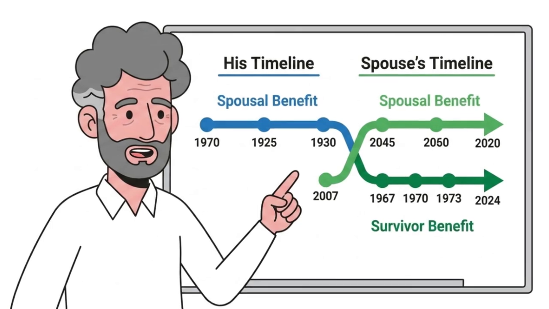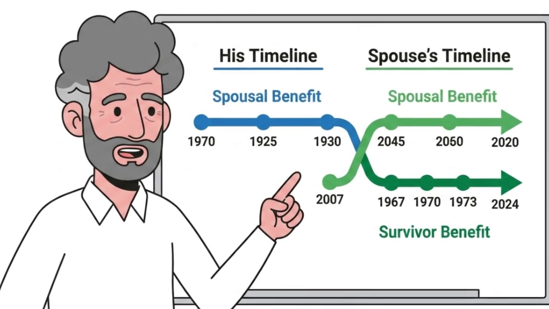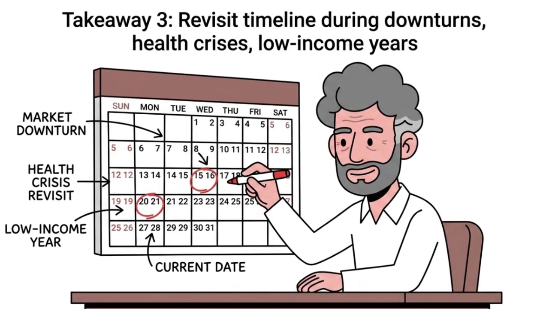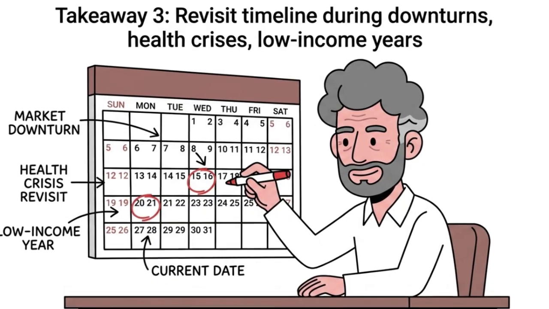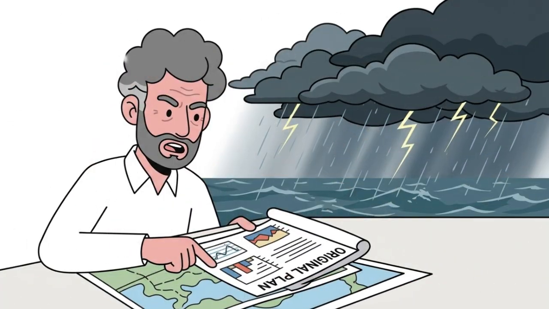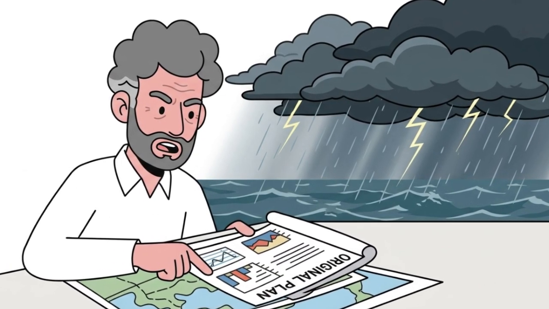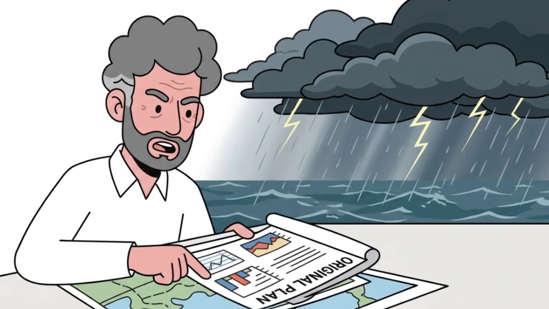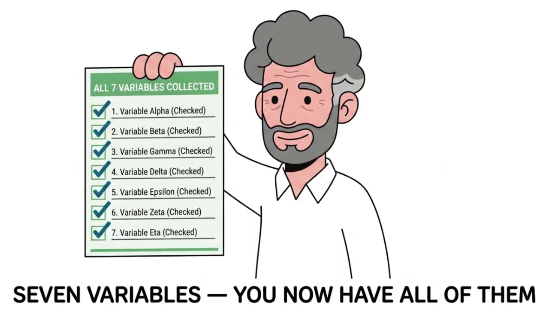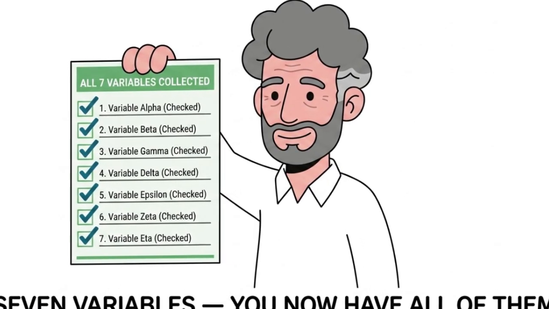And if you are currently in a low-income year, a market downturn, or facing a family health situation, revisit your timeline. The optimal filing decision made in calm conditions may not be optimal under the conditions you are actually in now. The Social Security Administration removed the break-even calculator because people were treating a starting point as a final answer. 7 variables determine the correct answer for your situation. You now have all 7,